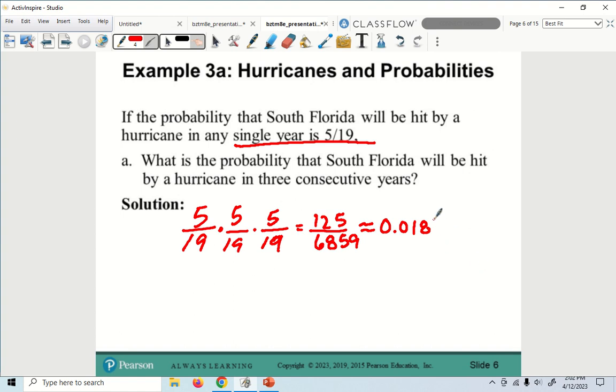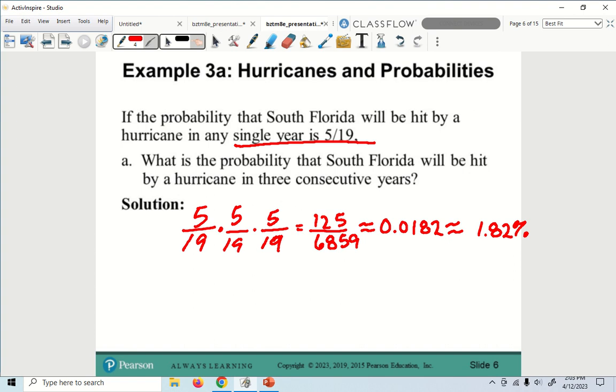2? You want a 2 there? Why not? Now, if I would convert that into a percent, right, Patricia? That's going to give me what? 1.82% chance that 3 years in a row is going to be hit by a hurricane.